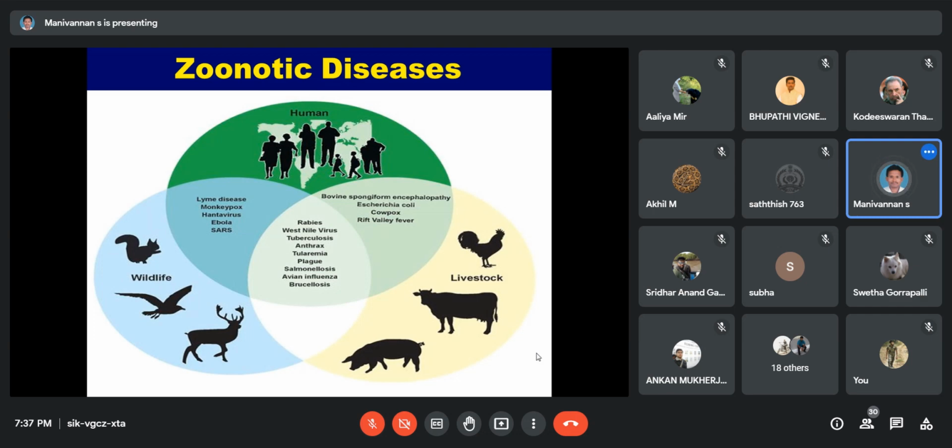It mostly affects the buffalo, and from the buffalo it is transmitted to the human.